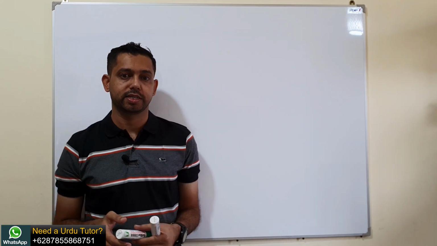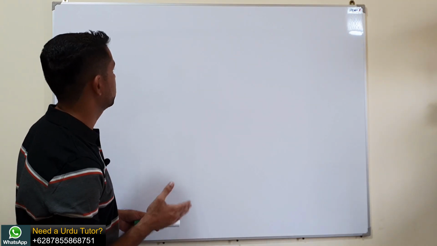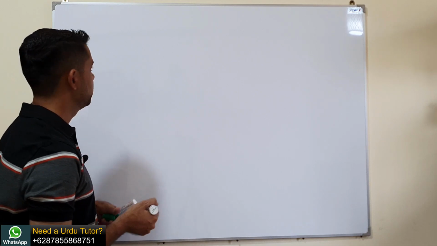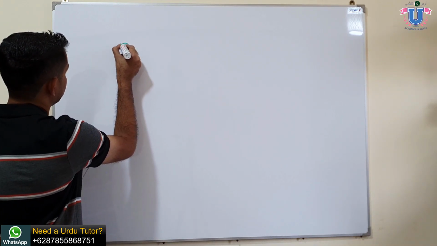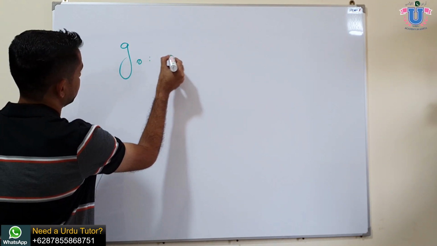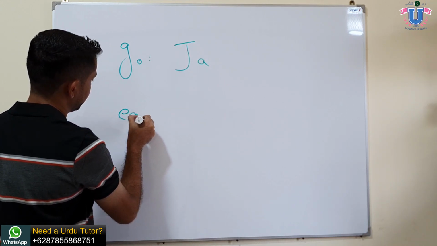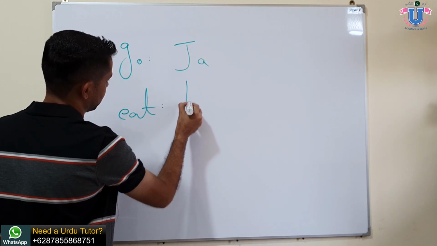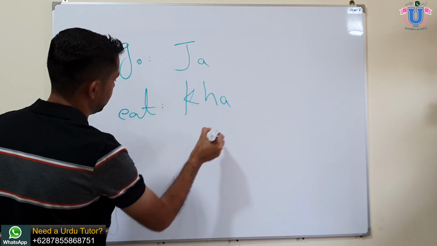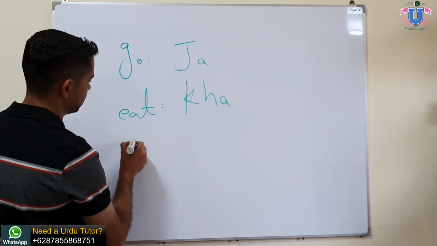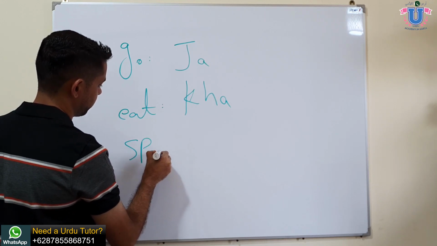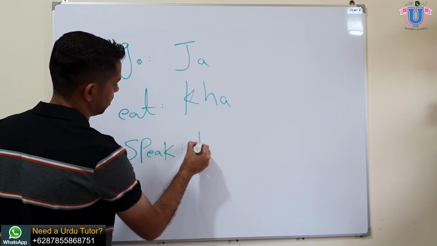To start making sentences in Urdu, first of all you need to learn how the verbs work in the Urdu language. So here we will take some basic verbs. Go, it is ja in Urdu. Go is ja. Eat is kha, and then let's say speak. Speak is bol.